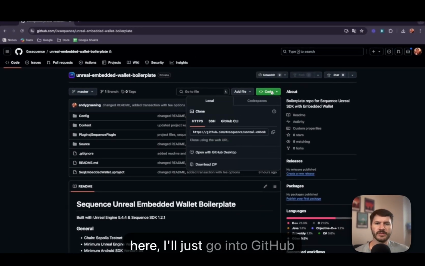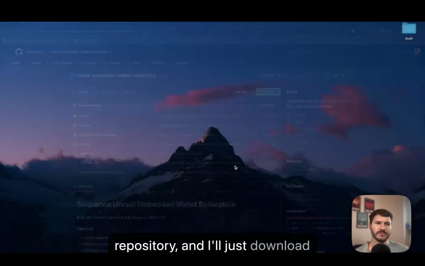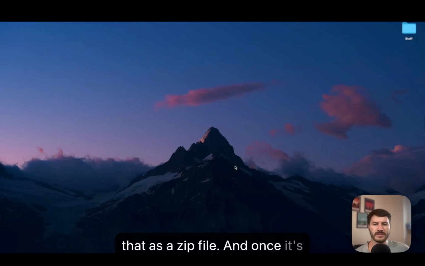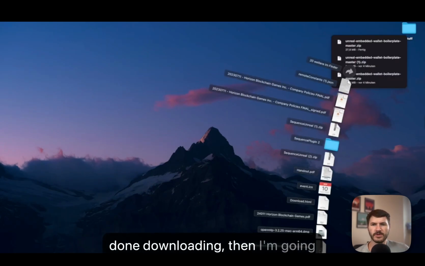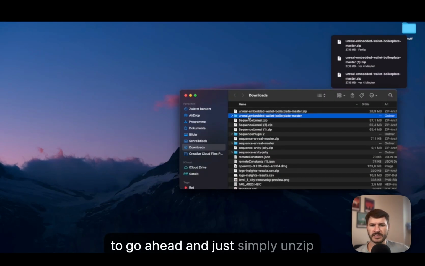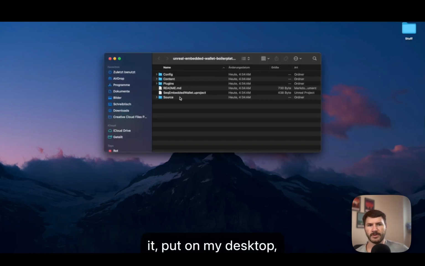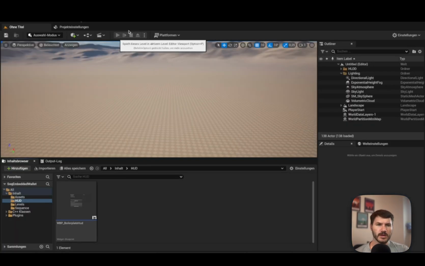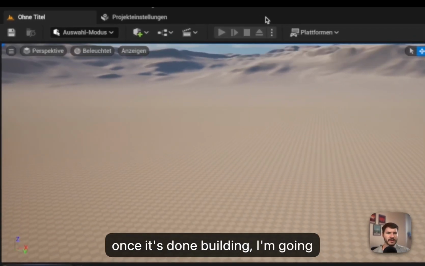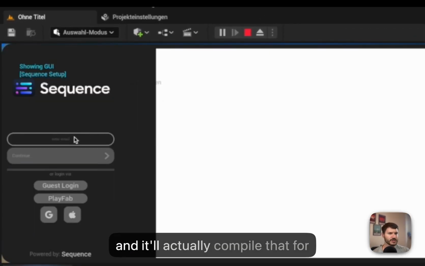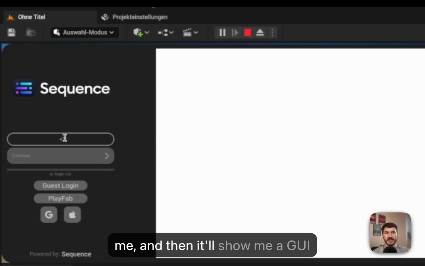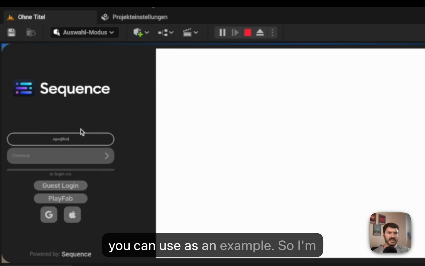From here, I'll go into the GitHub repository and download that as a zip file. Once it's done downloading, I'm going to unzip it, put it on my desktop, and then I can open it within Unreal. Once it's done building, I'm going to play this level, and it'll compile that for me, and then it'll show me a GUI that we already have available that you can use as an example.